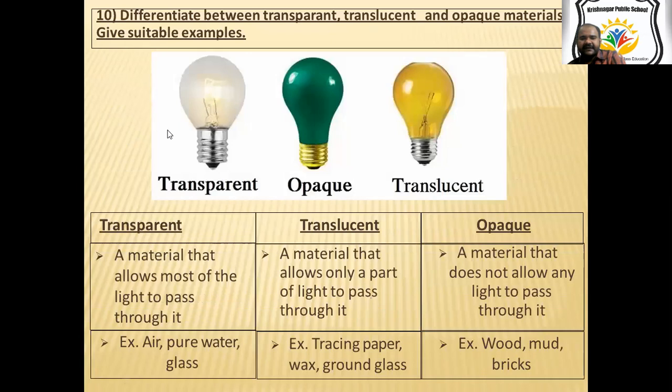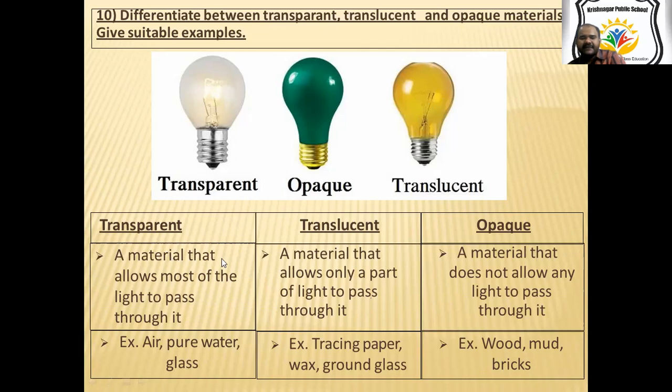Then there are different kinds of objects: transparent, translucent, and opaque. So see, these are three bulbs. The first one is a transparent bulb, so you can see the filament glowing inside the bulb. The next one is opaque, so you cannot see any filament inside the bulb. And this is a translucent one, because you can see but very lightly.